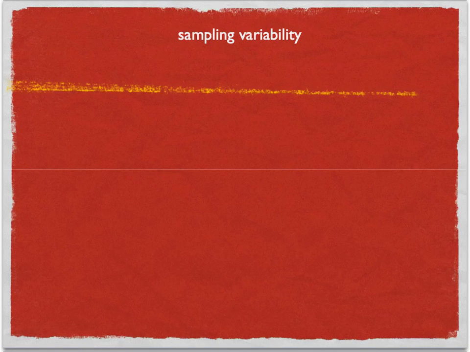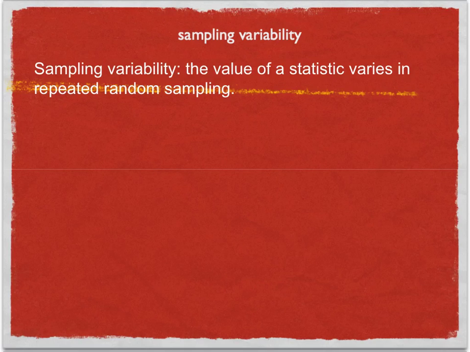Sampling variability. How can the mean, based on a sample of only a few of the 117 million American households, be an accurate estimate of the population mean? After all, a second random sample taken at the same time would choose different households and likely produce a different value of the mean. This basic fact is called sampling variability. The value of a statistic varies in repeated random sampling.